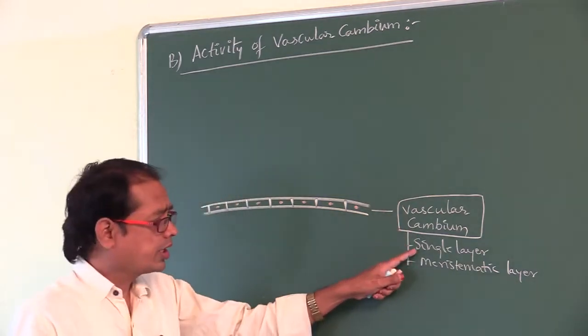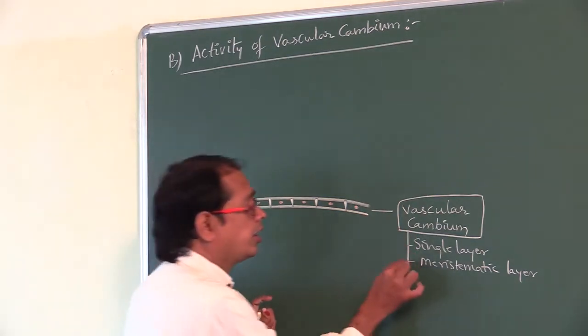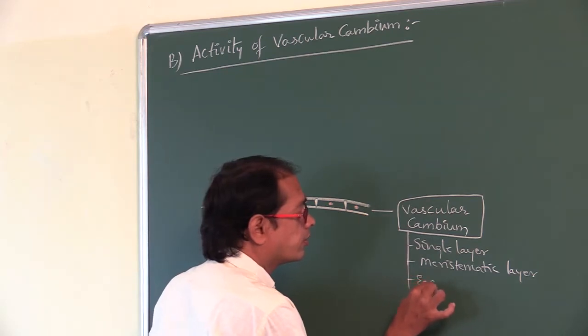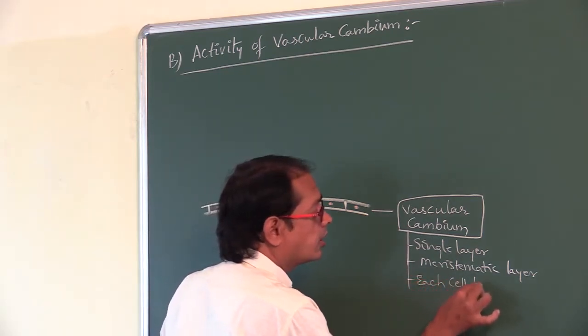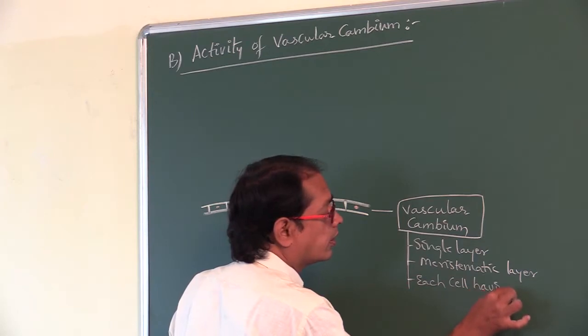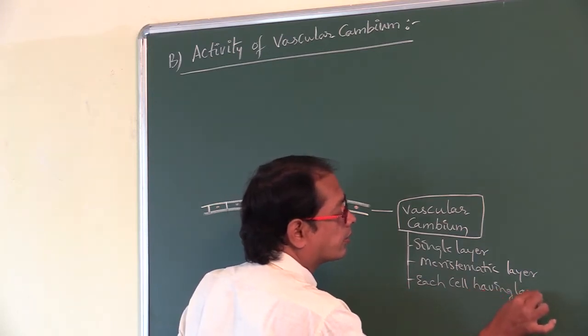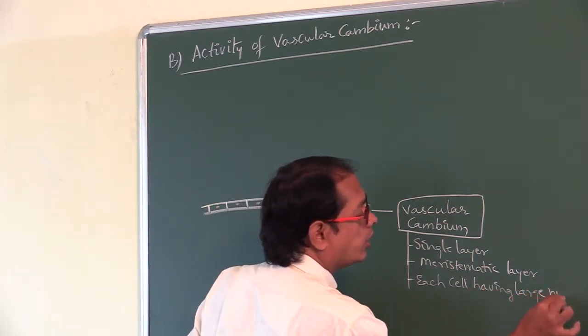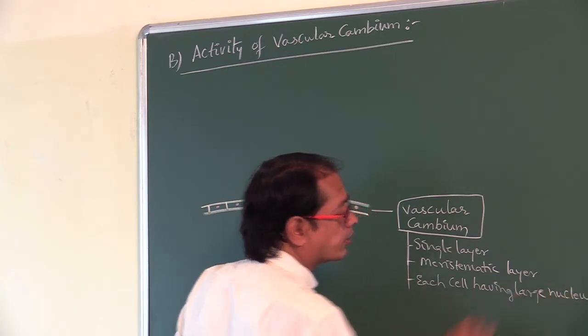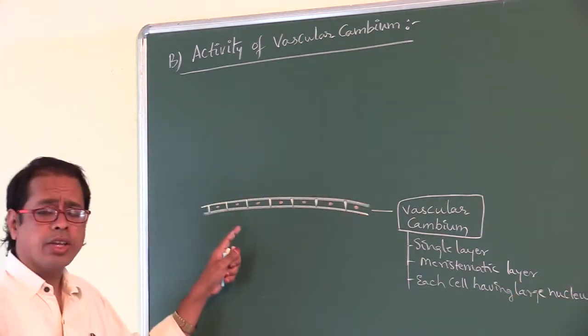It is made up of a single meristematic layer, each cell having a large nucleus. Right.